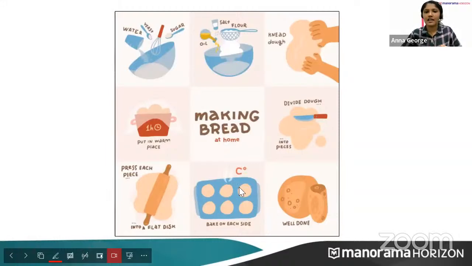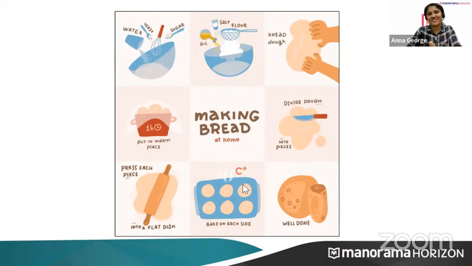Okay. So have you tried making bread at home? I have not tried, but this is a process. Akshat, have you tried? Very good. So how does the rising of bread dough take place? The main ingredients we use here are water, yeast, sugar, and flour.